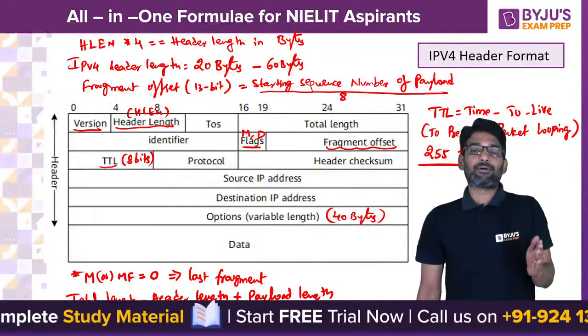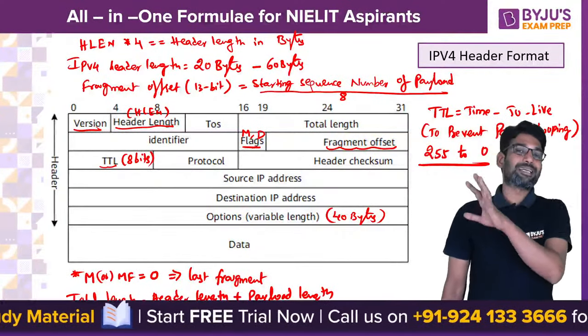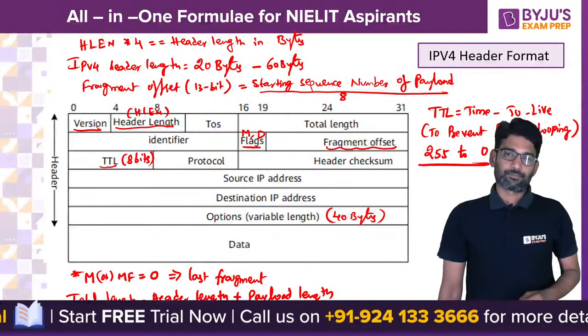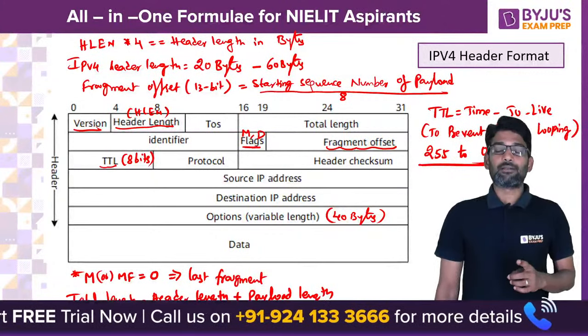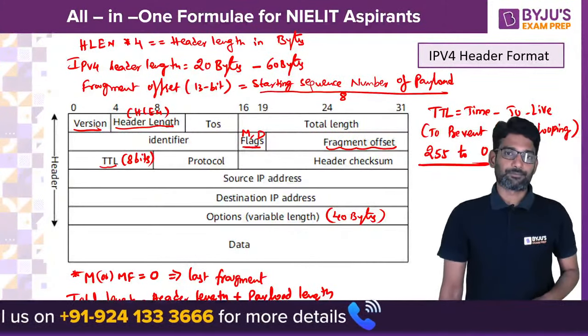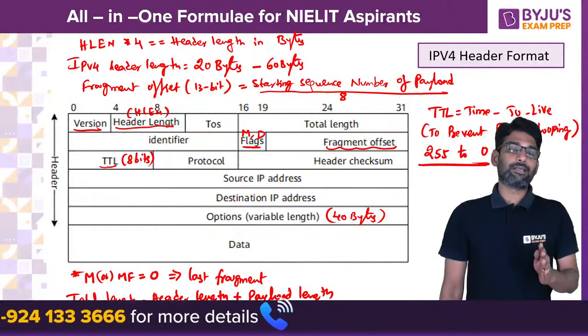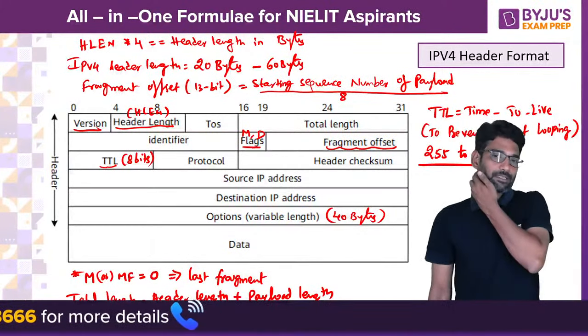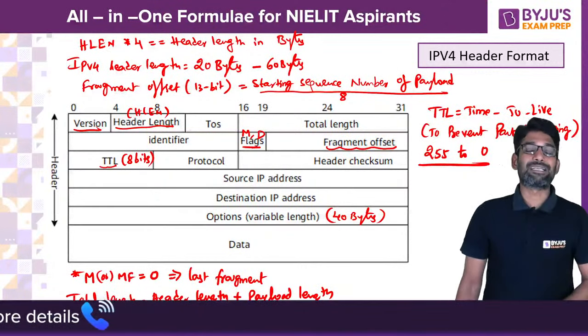Before the TTL value becomes 0, the packet should reach the destination. So the TTL value should be non-zero while reaching the destination. Even when TTL equals 0, if the packet reached the destination, the destination discards the packet.